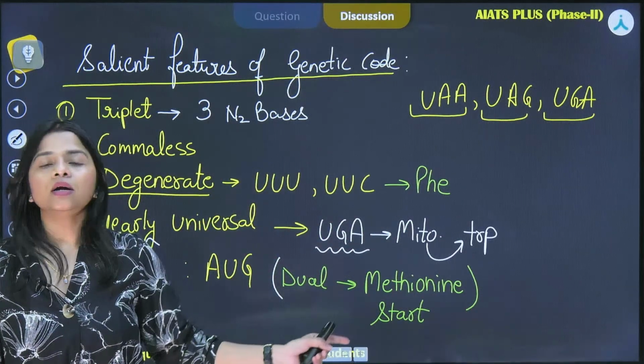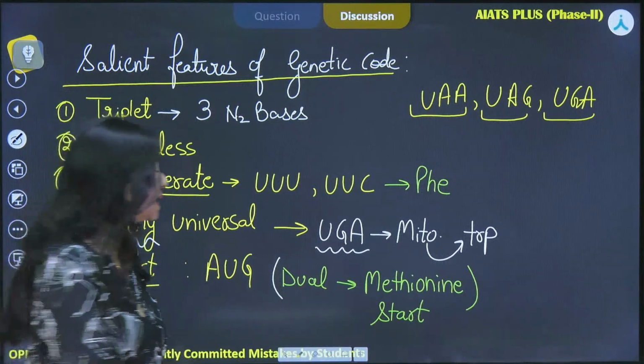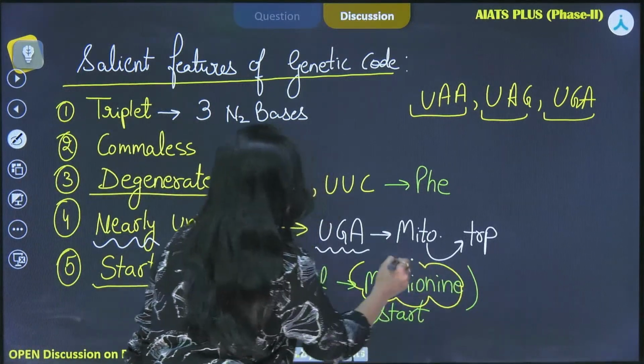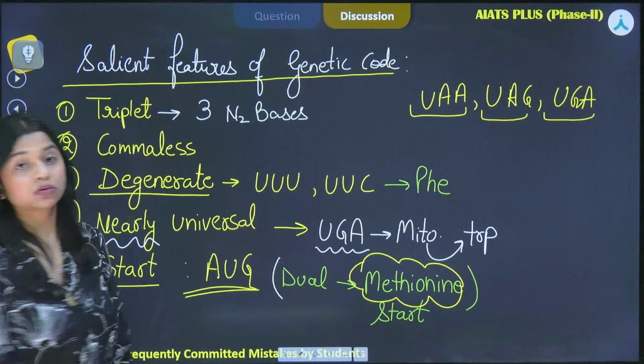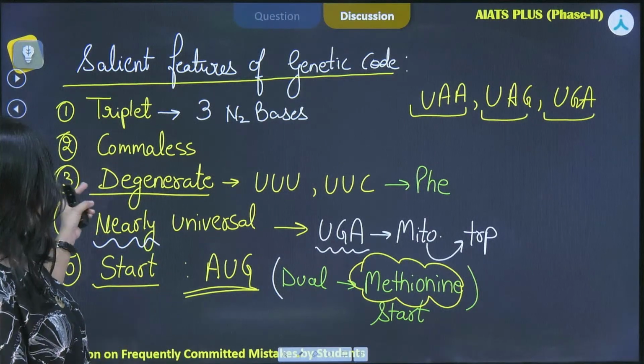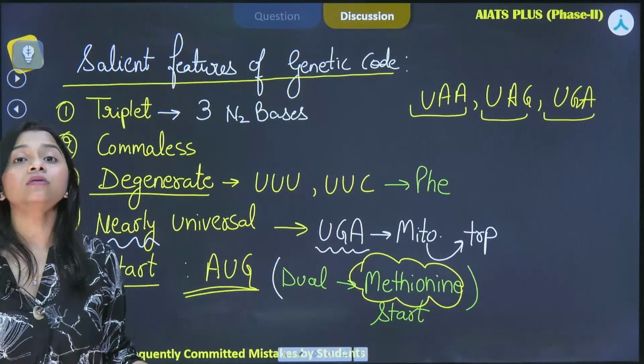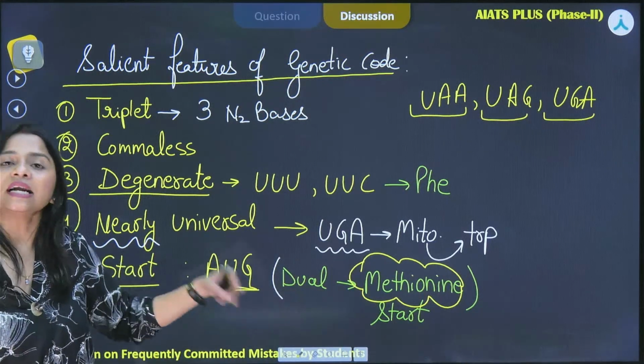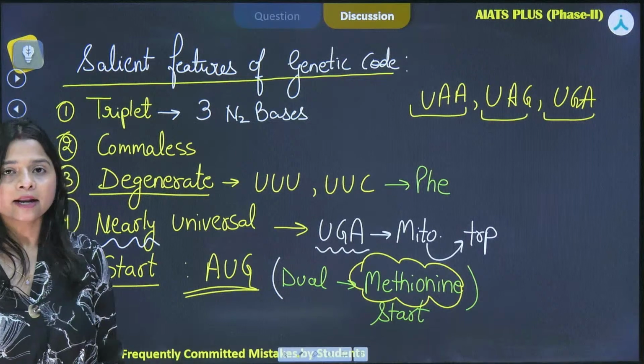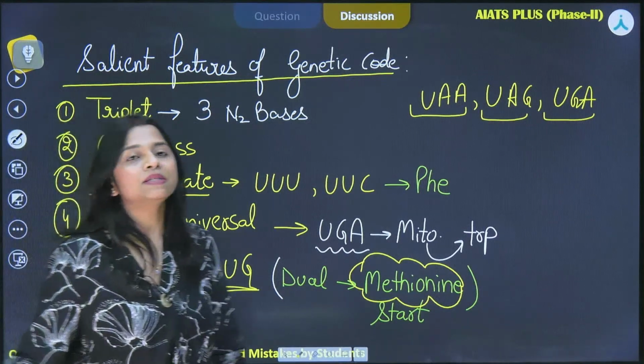By no other codon it is being coded, methionine is being coded by only AUG. So over here the degeneracy we saw, but the non-degeneracy is also there, for example in AUG. That is an exception to it. Okay, clear with this? So I hope the concept is clear with you.